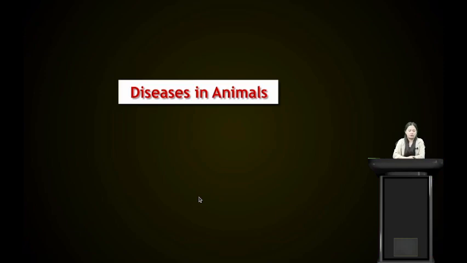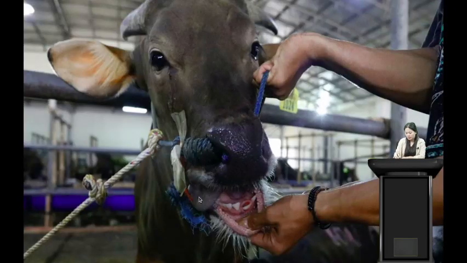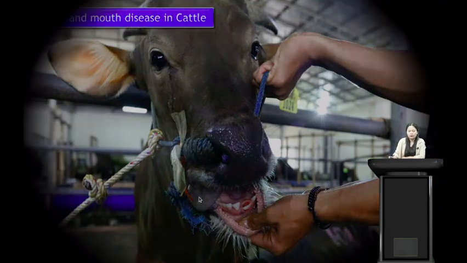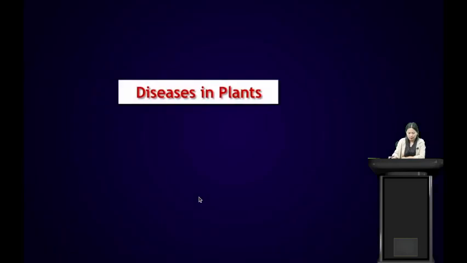Diseases in animals. Microbes are not only harmful to humans, but they are also harmful to plants and animals. So let us see some of the diseases caused by microbes in animals. One of the diseases caused by microbes is foot and mouth disease in cattle. You will see there are infections in the mouth and foot of the cattle. This is also caused by microbes.